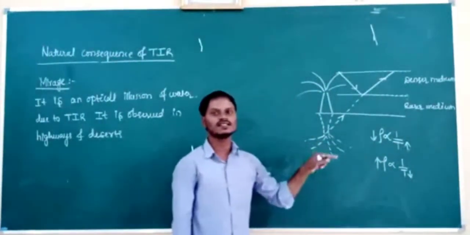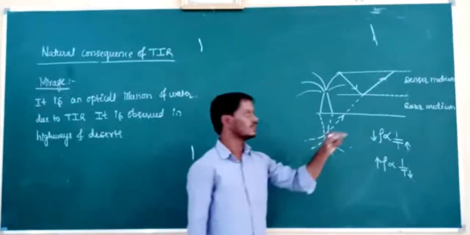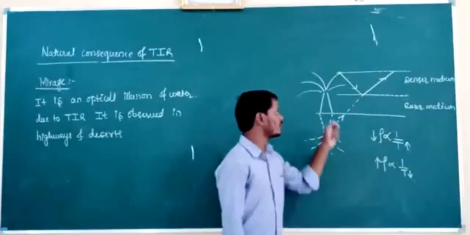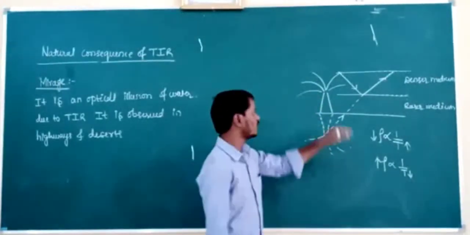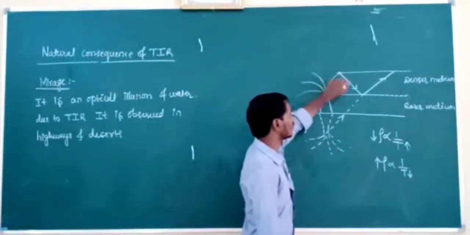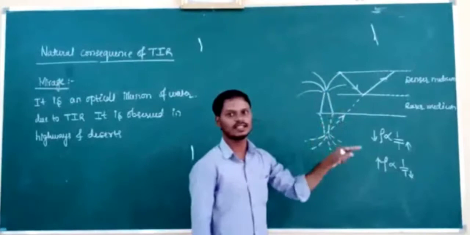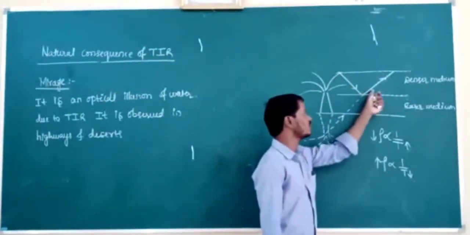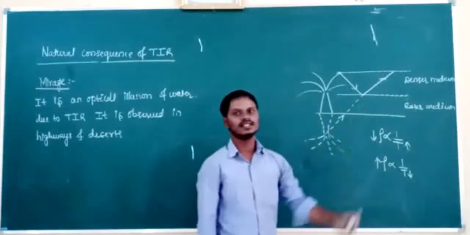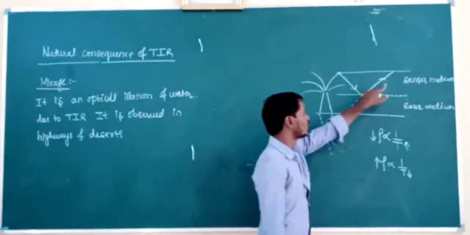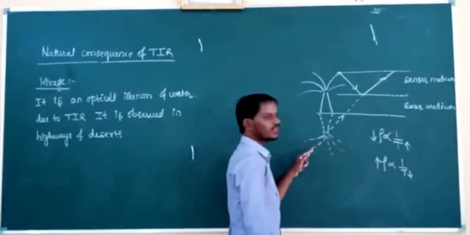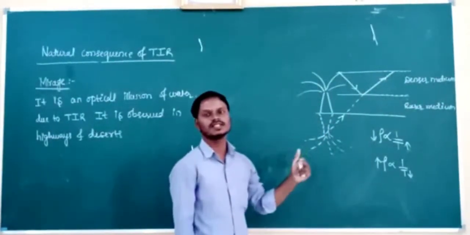If it has high density, then its refractive index is high. Then this air layer can be considered as denser medium. So from where to where is the light traveling here? The light is traveling from denser to rarer from the top of the tree. If the angle of incidence is greater than critical angle, the light is totally reflected back in the denser medium. So for an observer, this reflected light appears to have come from below the ground. Then he will observe the image of the tree.